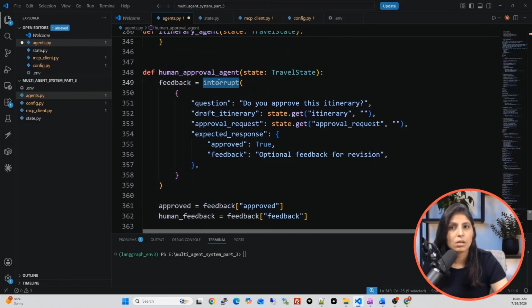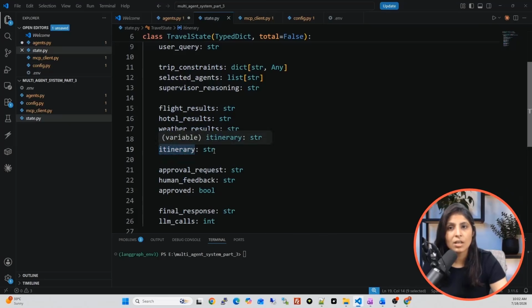And interrupt simply means the execution of the application will stop, and this question will be shown to the user: do you approve this itinerary? And then in draft itinerary, from state, we are getting the value which is there in the itinerary key. Remember what is there in this itinerary key? The output of the itinerary agent, which is the draft itinerary, right?